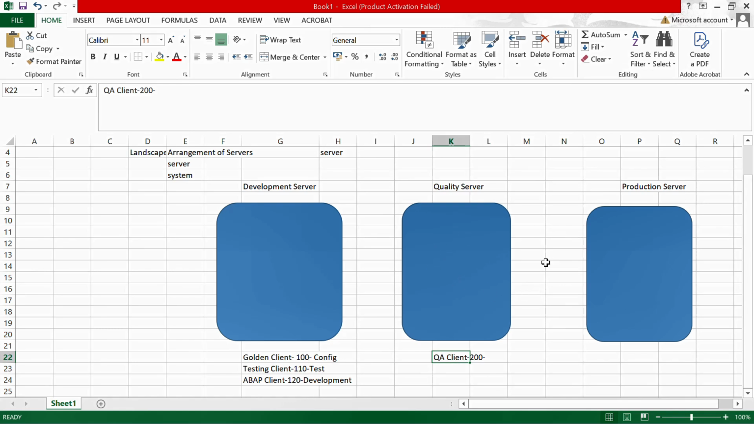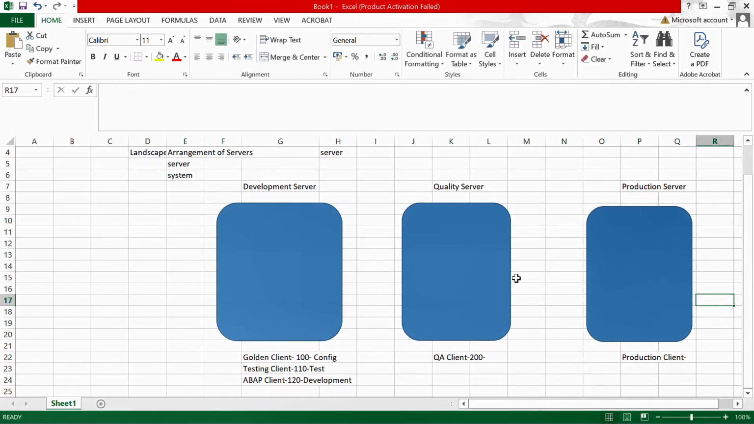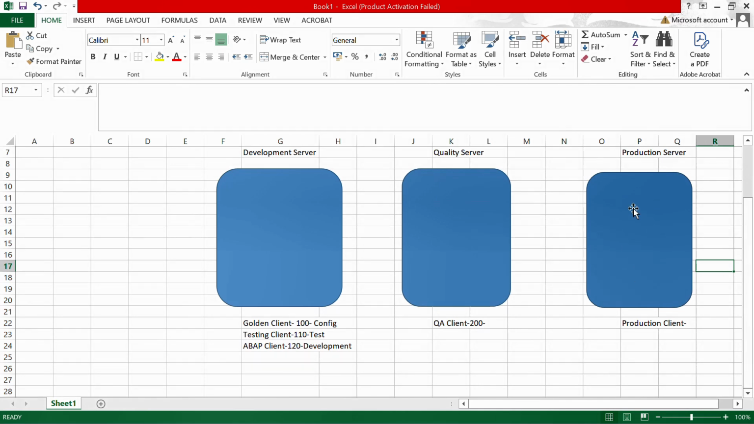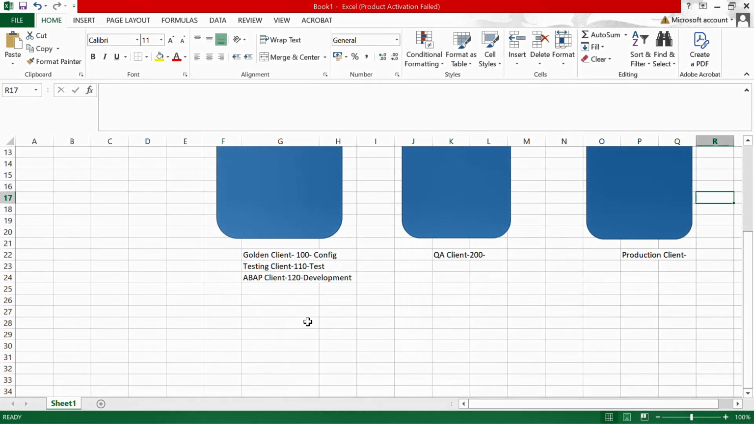Once the quality server activities are performed, and once the business has accepted all those things, you are good to move those configurations to the next server, that is the production server. Inside this production server, a production client is there. Once all the configurations are inside the production server, then end users perform their day-to-day activities inside this production server.